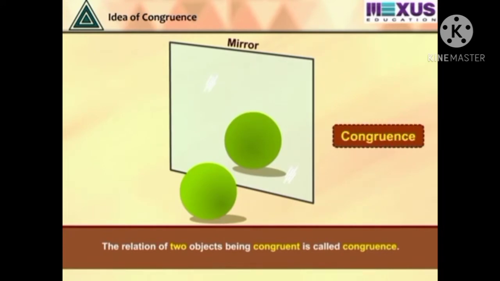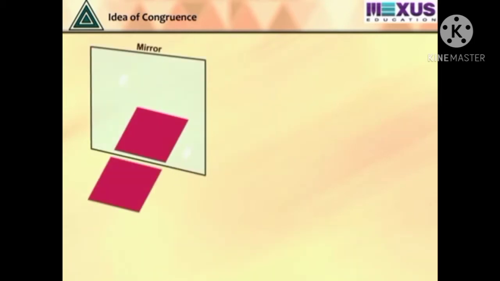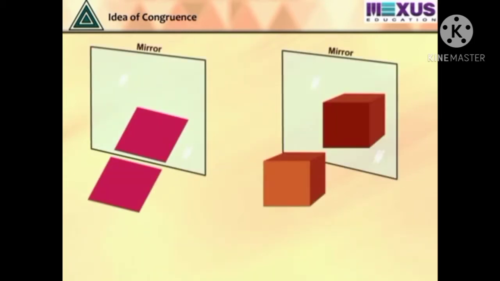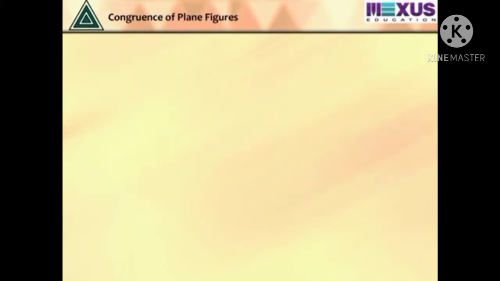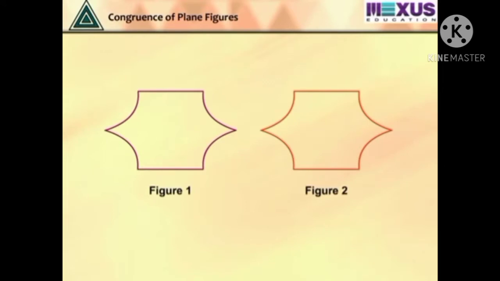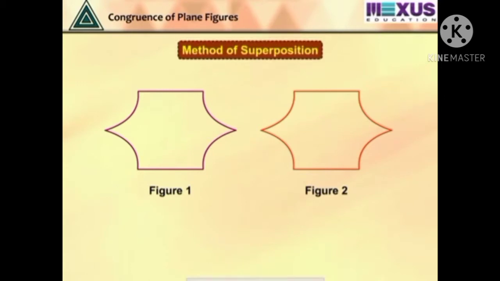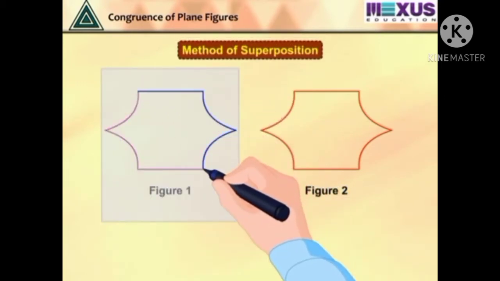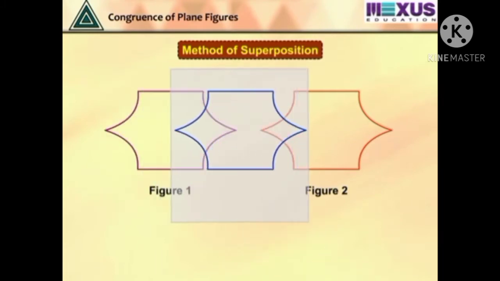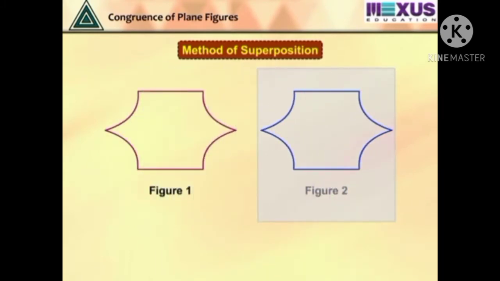The idea of congruency is applicable to both two-dimensional and three-dimensional shapes. Let us learn them in detail. See these plane figures, can you say whether they are congruent figures? Let us check by using the method of superposition. Make a copy of one of them, or cut out one of them, and place it over the other. If they cover each other completely, they are said to be congruent.